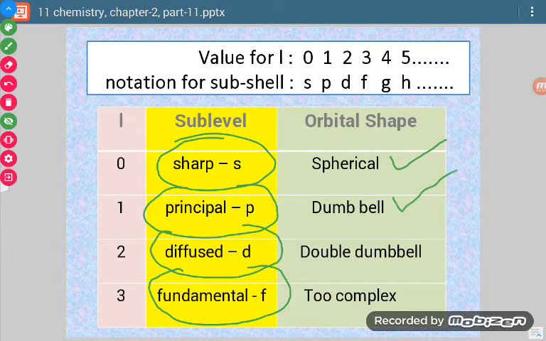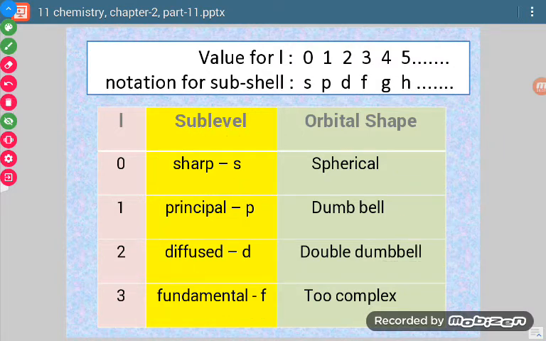P orbital shapes are dumbbell shapes, and for d orbitals, 4 of them are double dumbbell and the 5th orbital is doughnut shaped. Or we say the first 4 have a clover leaf shape, so there are 4 loops, whereas in the case of a dumbbell there are only 2 loops. Orbitals of F are too complex, so they cannot be discussed.